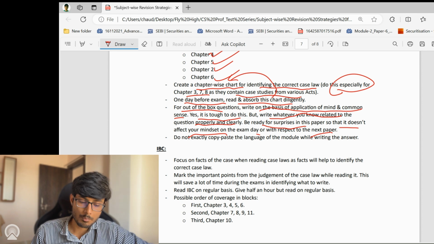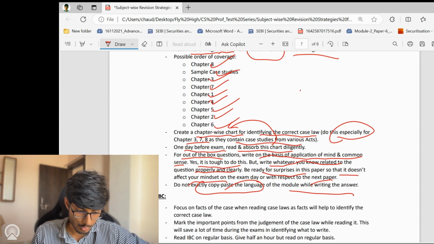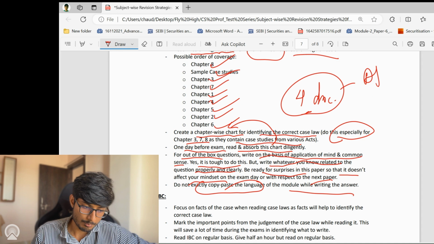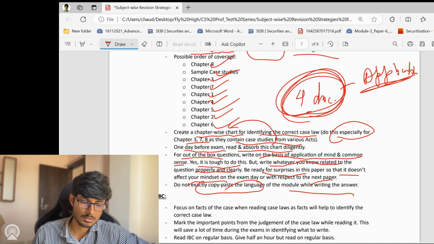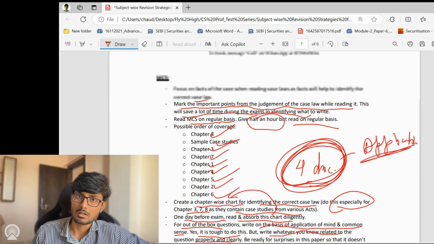And do not exactly copy paste the language of the module while writing the answer. Keep it a mix of both the language of the module as well as your own language. Also, I have 4 documents with respect to MCS, which you can use to practice application of mind based questions. So please feel free to drop me a message on WhatsApp, and I will send you these 4 documents for practicing application of mind based questions. So this is all with respect to MCS.